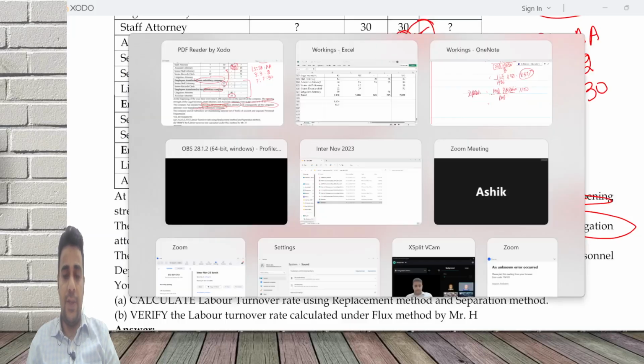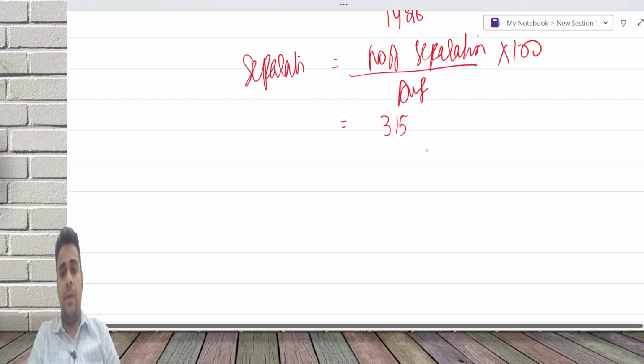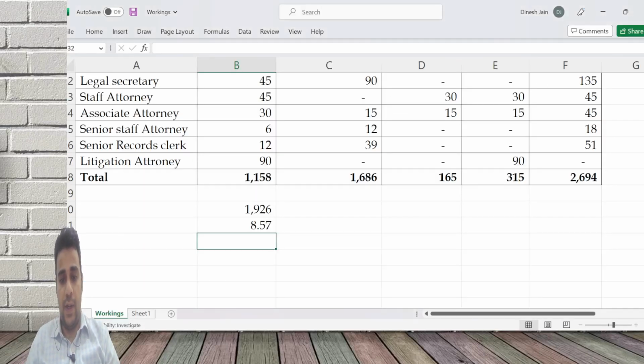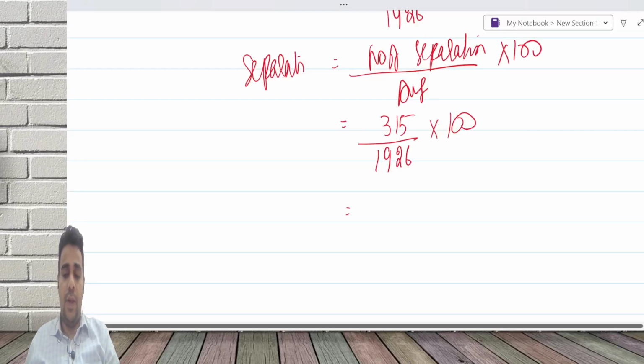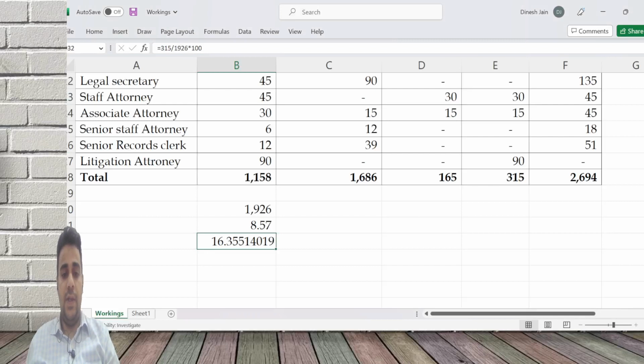Number of separations is 315. Average is 1926. 315 by 1926 into 100 is 16.36%.